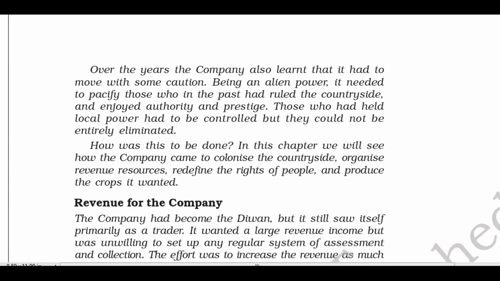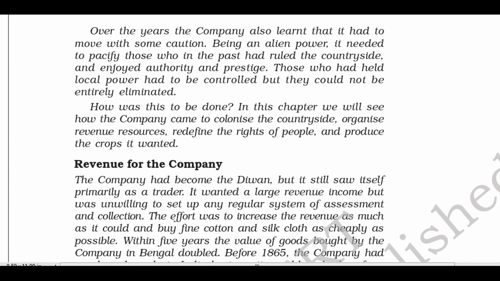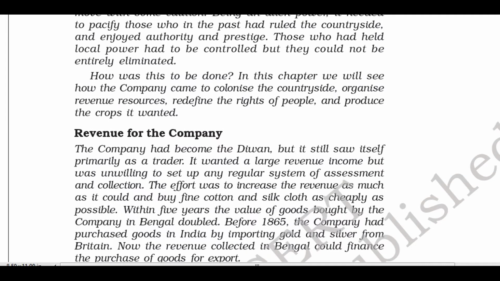So in this chapter, we are going to study a very important topic, the taxation system adopted by the British. As you know, today the government collects tax in the form of GST, that is goods and service tax. Apart from that, we pay profession tax, income tax, excise duty.